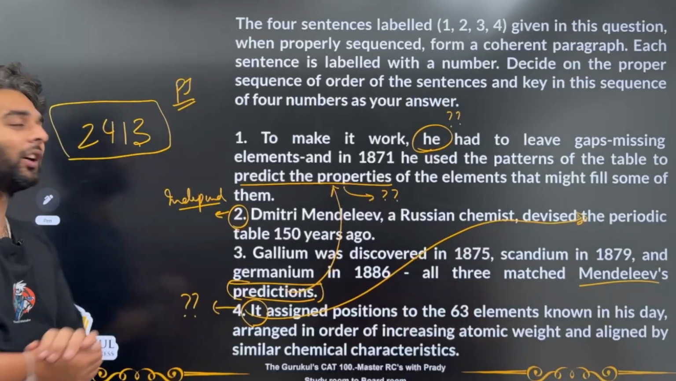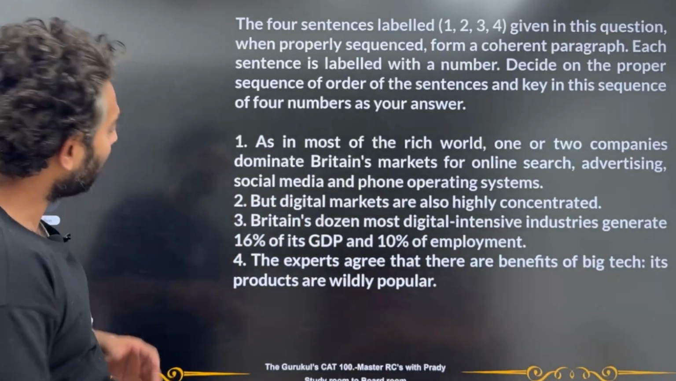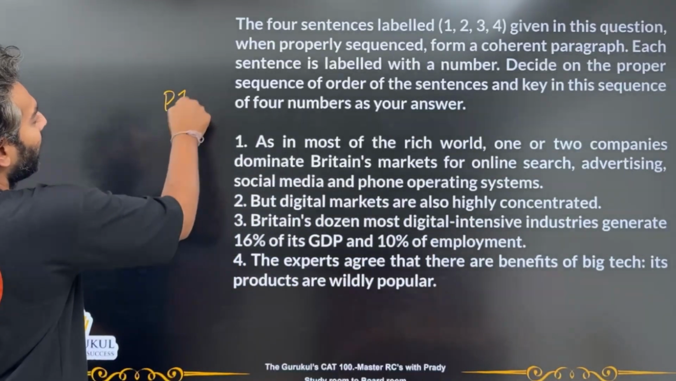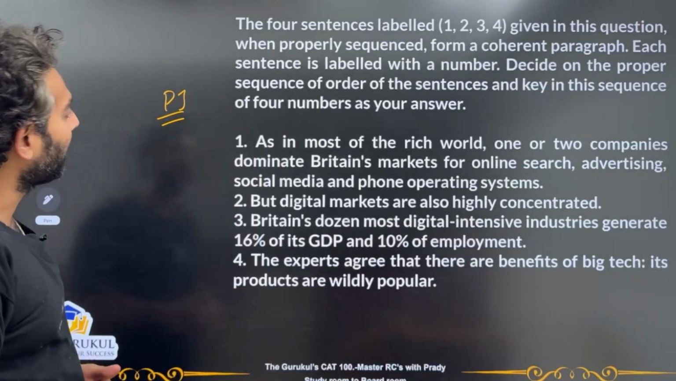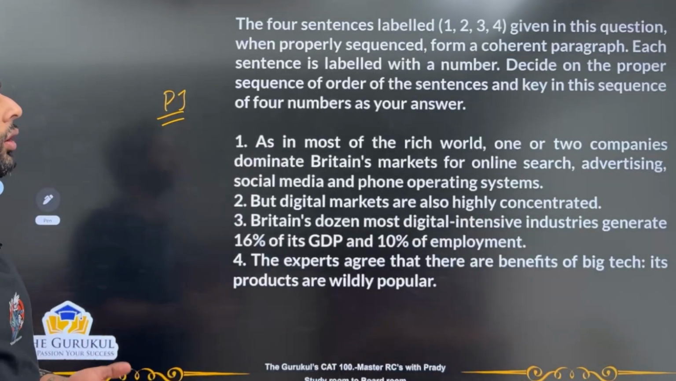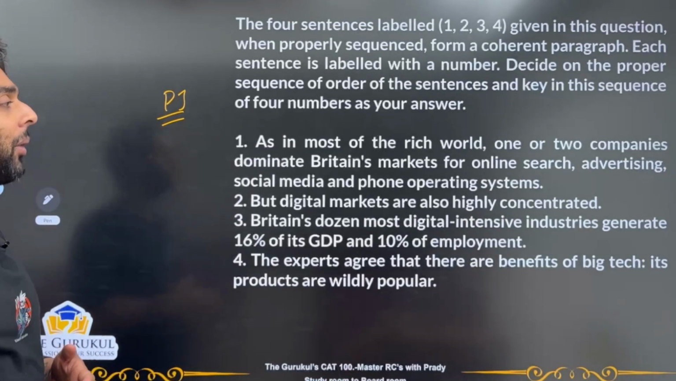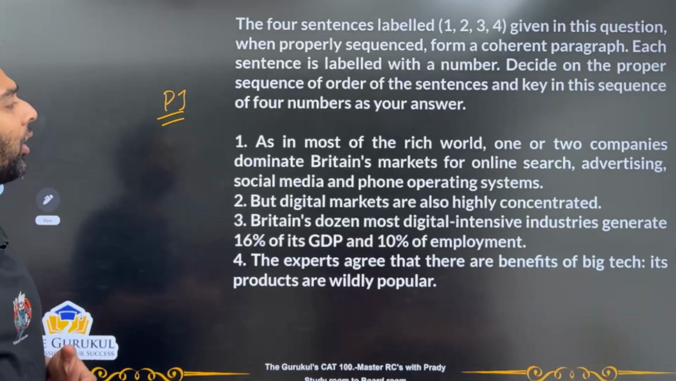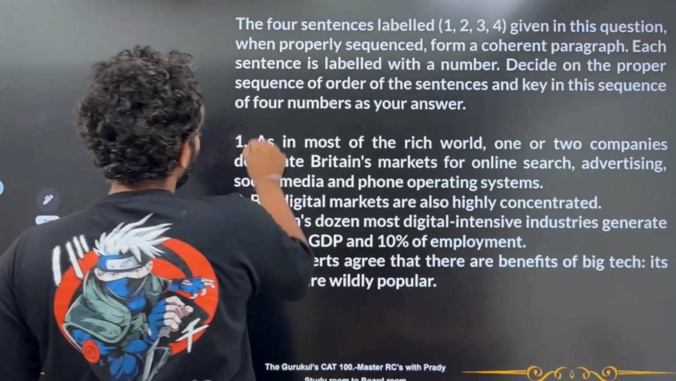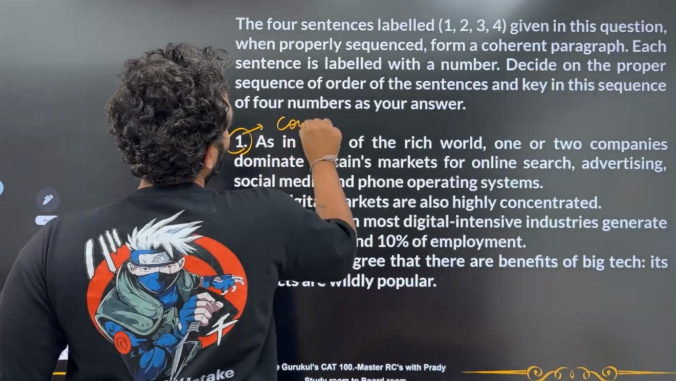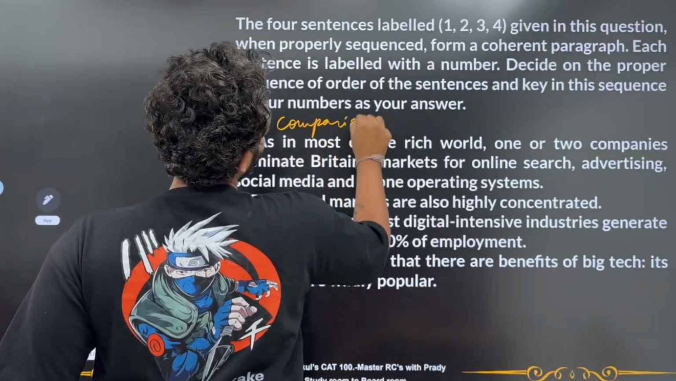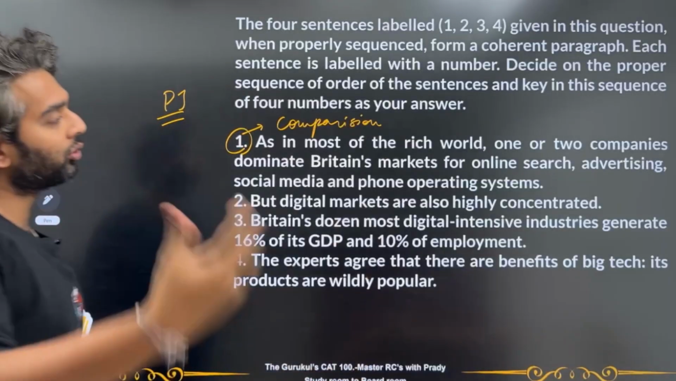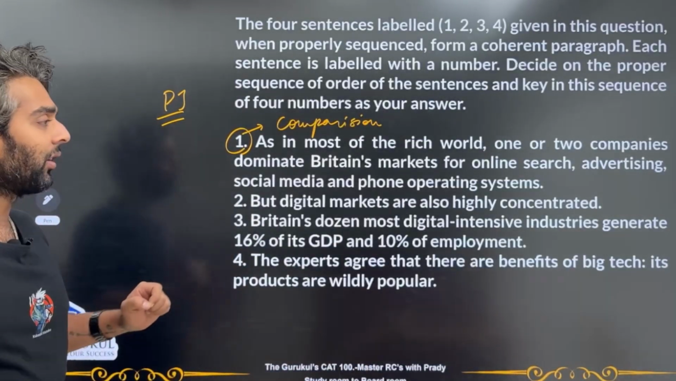Now let's go to the third question. Third question is again a para-jumble type of question. Over here in the first sentence they say, as in most of the rich world, 1 or 2 companies dominate Britain's markets for online search, advertising, social media and phone operating systems. Okay, now here I see that there's some sort of a comparison going on, right? So as in most of the rich world, these 1 or 2 companies are doing something.